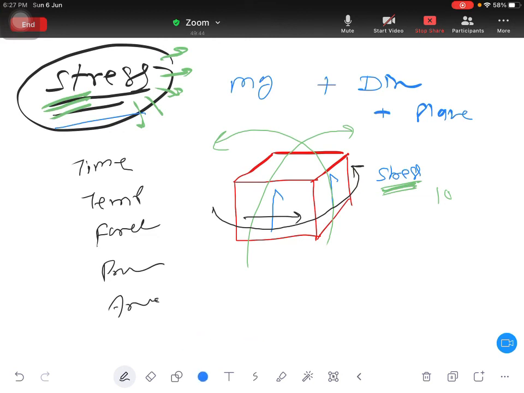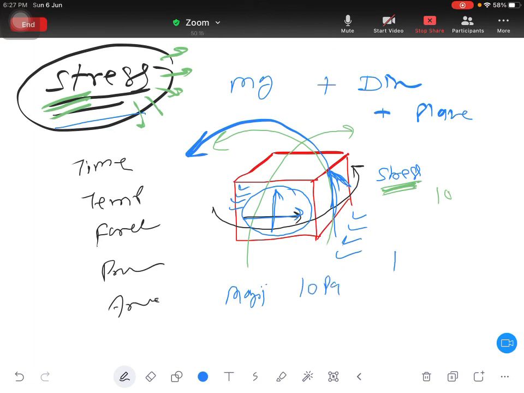So you can see in this example, the plane is the same, but the direction is different. That's why the rotation is different. In this example, your plane is also different and direction is also different, so the rotation is different. So here you are learning one thing, you need magnitude, meaning 10 Pascal. If you apply 100 Pascal, then the rotation will be faster and easier. If you apply 1000 Pascal, of course magnitude matters.